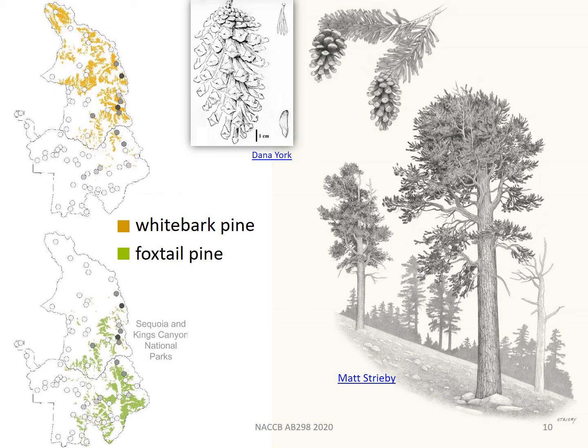So we modeled Nutcracker density at each point in this park as a response to the local abundance of whitebark and foxtail. Tree cover within 125 meters of each bird point count station was our metric of local tree abundance, and we allowed for an interaction between effects of whitebark and foxtail on Nutcracker density.